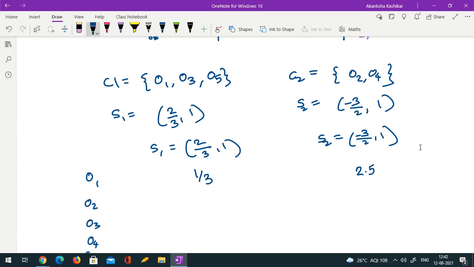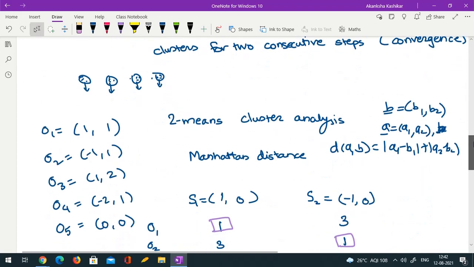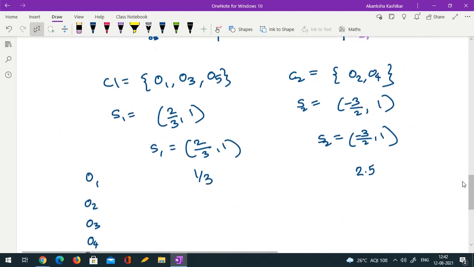Yes, ma'am. Then the next observation is minus 1, 1. Okay. So minus 1 to 2 by 3, so this will be 1 plus 2 by 3, so 1.66. And minus 1 to this will be 0.5 and that is 0. So 0.5. Please stop me if my calculations go wrong.